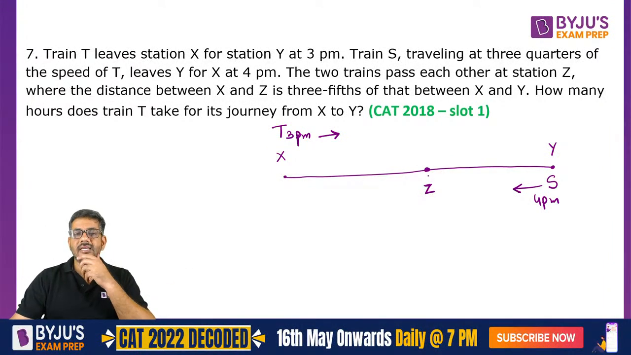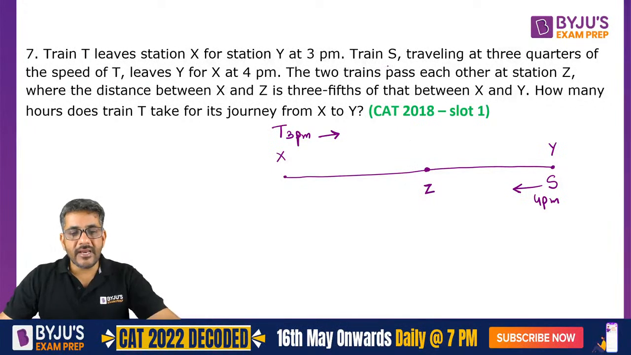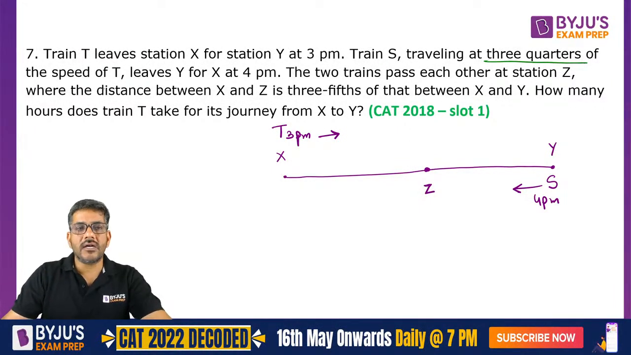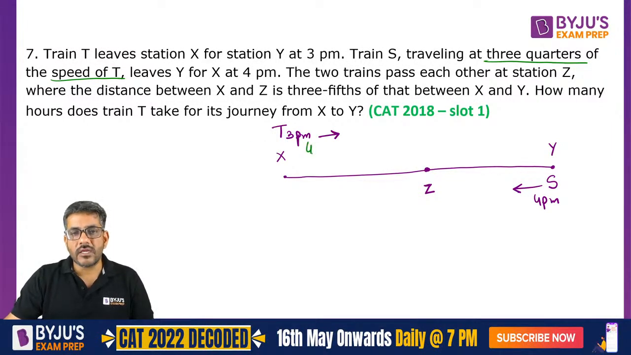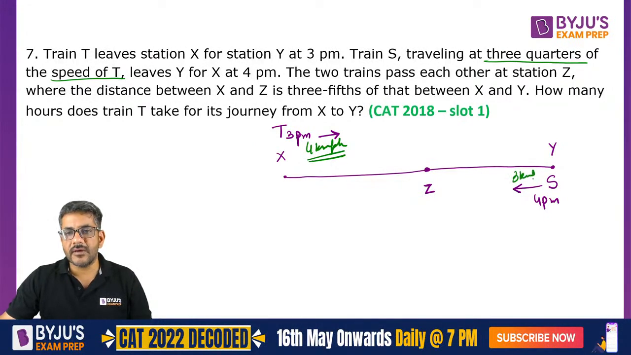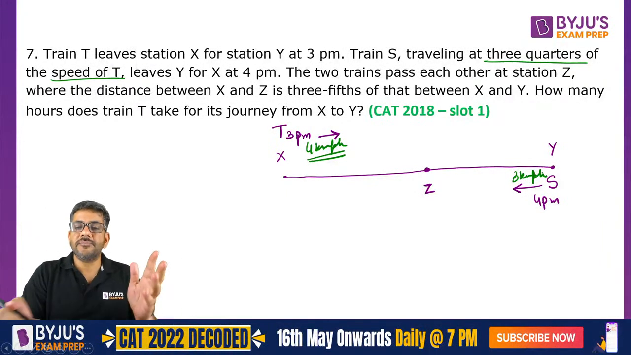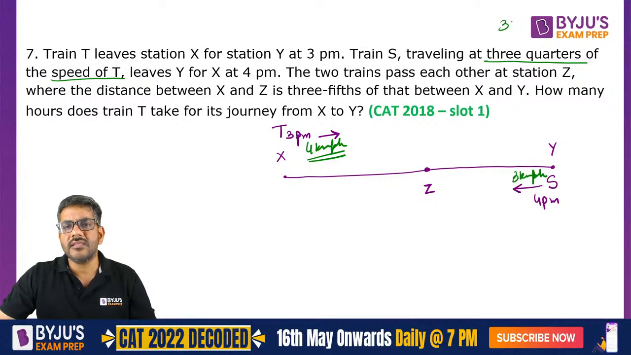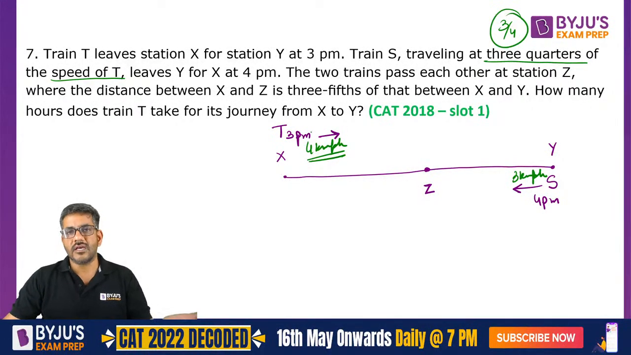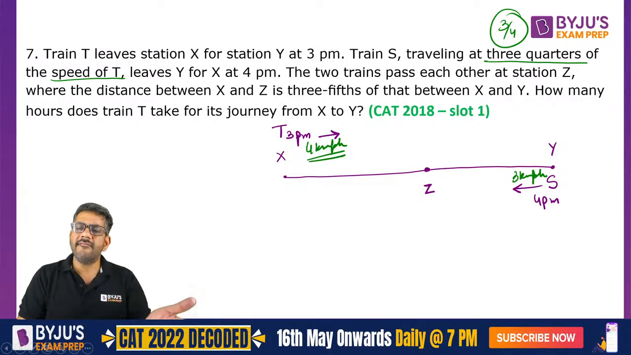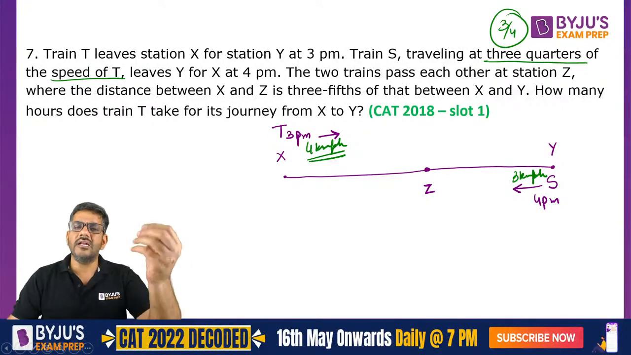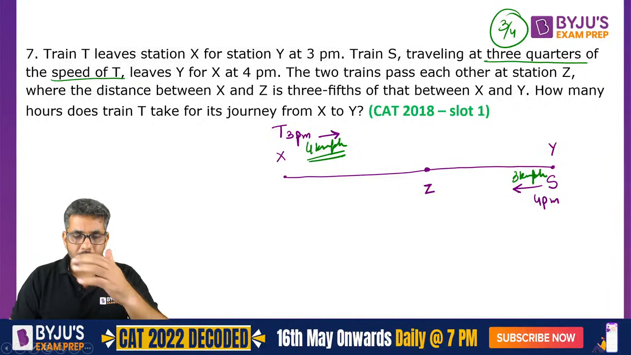Now look carefully. How can we make it easy? First thing, train S is traveling at 3/4 of the speed of T. So can I assume the speed of T as 4 km per hour? In that case, the speed of S would be 3 km per hour. I hope all of you are getting my point. If the speed of T is 4, then S is 3, because 3/4 means 3/4. I took it as 4 so that 3/4 of it comes out easily. You could have taken 8, 16, any multiple of 4. I randomly took 4.